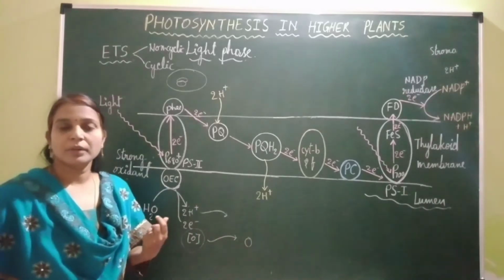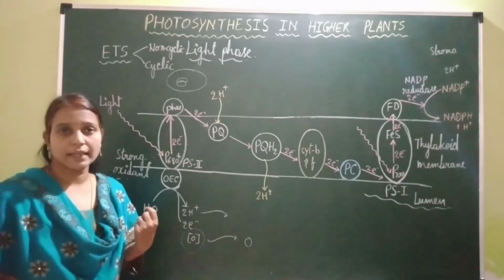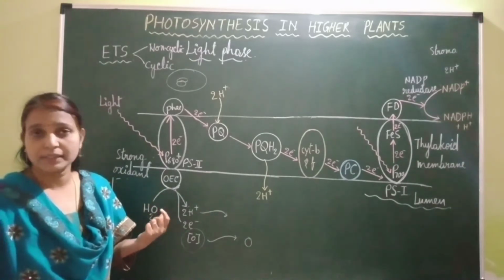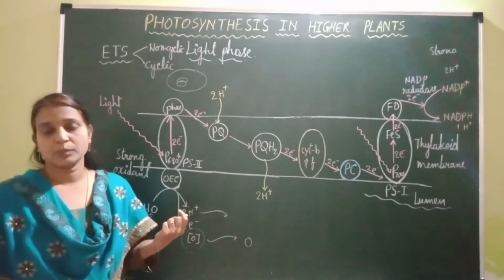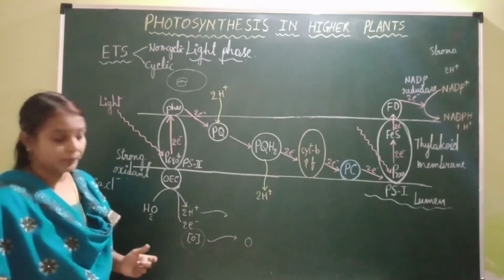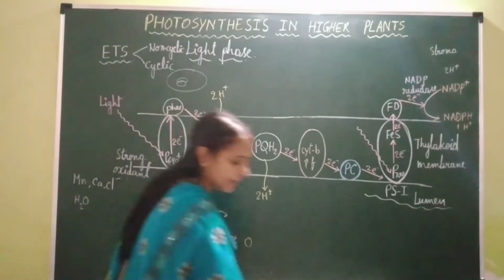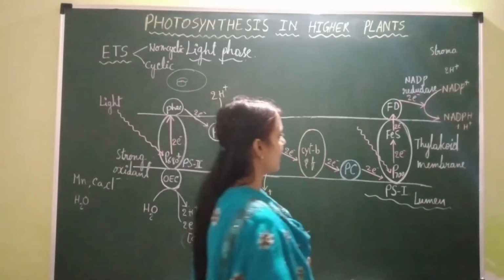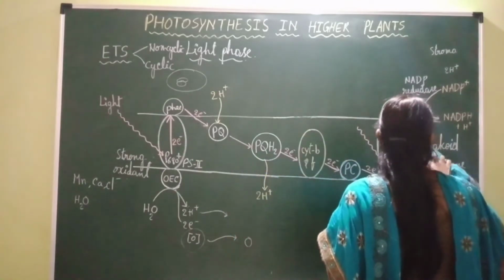Hello students, in the previous video we studied the non-cyclic electron transport system that takes place in the thylakoid membrane. Now let's study the cyclic electron transport system, which also occurs in the thylakoid membrane. First of all, let's study under what conditions this cyclic electron transport occurs in the chloroplast.